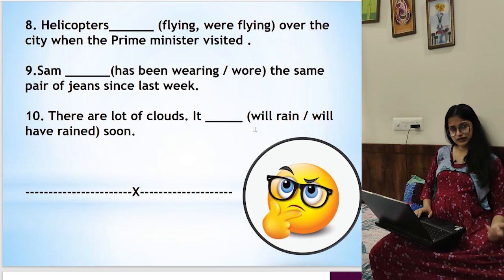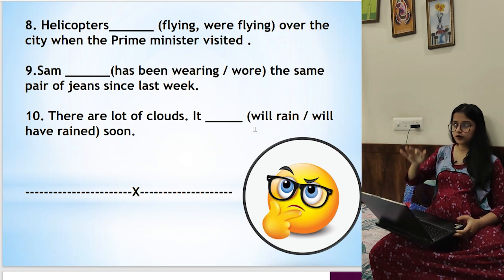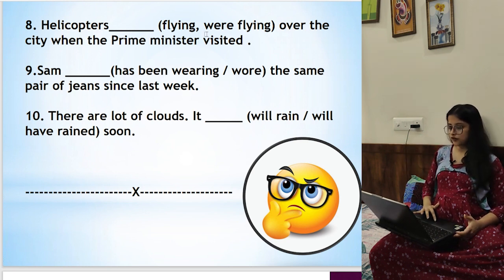Next, we'll move to the next part, which is question number 8, 9 and 10. I guess these are the last three. Let's do it. Helicopters dash over the city when the Prime Minister visited. So helicopters at that time they were flying, no? So it will be helicopters were flying. We are talking about what was happening at that particular moment, continuous tense. So were flying.